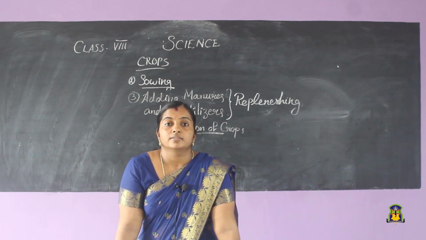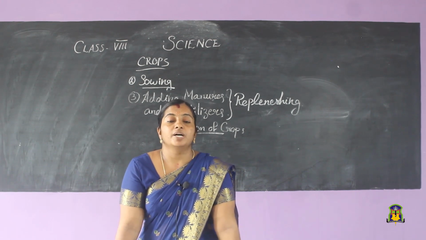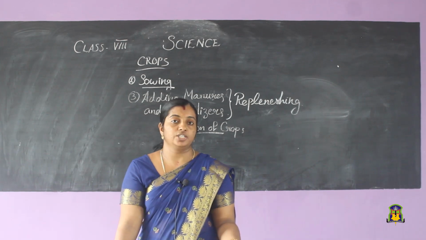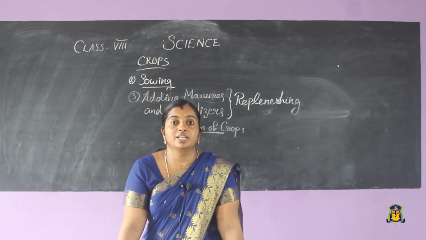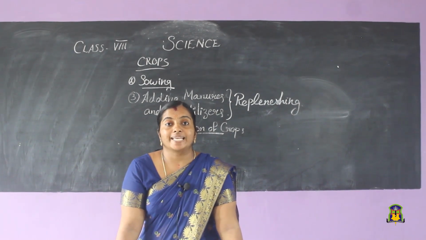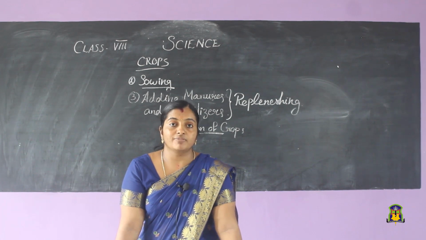Similarly, in the case of plants also, they need particular types of nutrients. Some crops may need more nitrogen, but other crops may need more phosphorus. So when we plant the same type of crop again and again, what will happen?